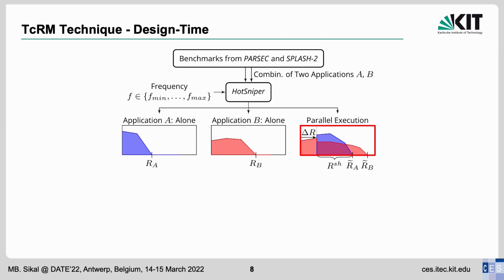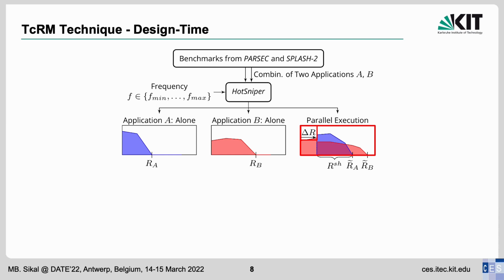We refer to this shift in the arrival time by delta R. In our experiments, we use only 2 applications and 2 values for delta R. However, as it will be demonstrated later, our technique is able to generalize to any number of applications and delta R values.